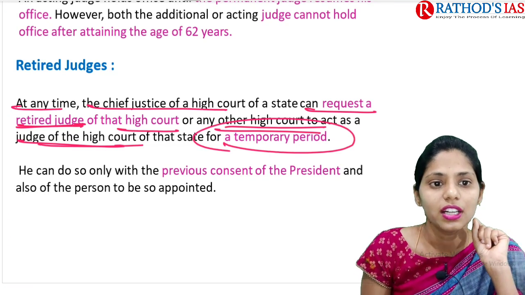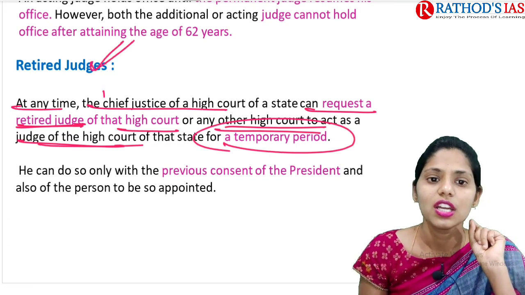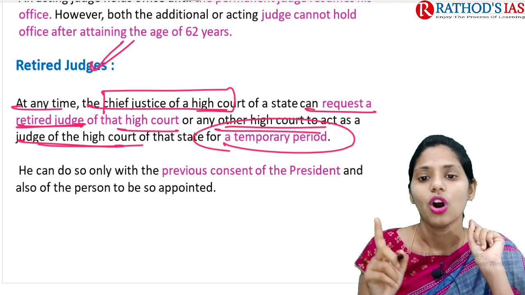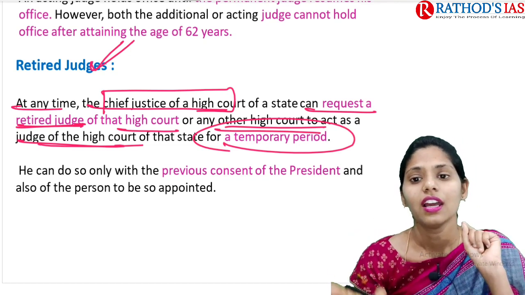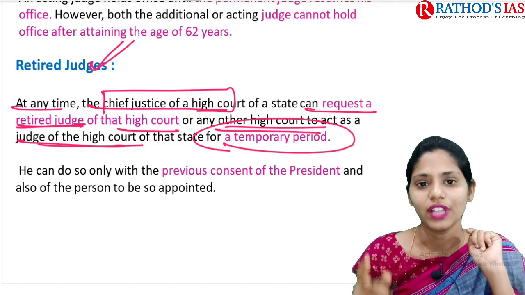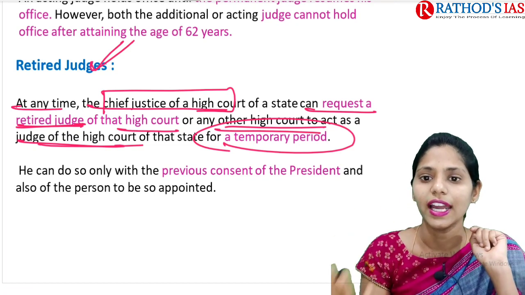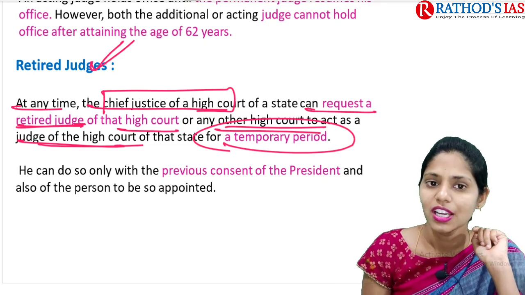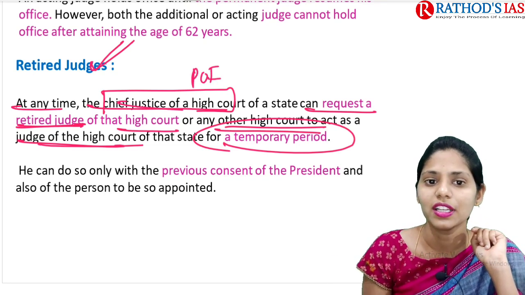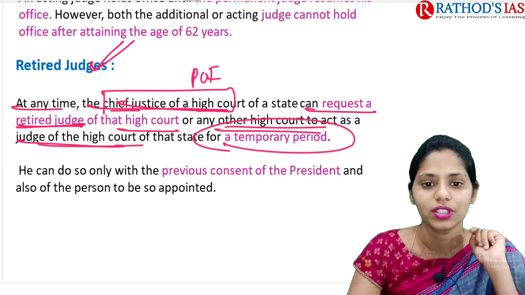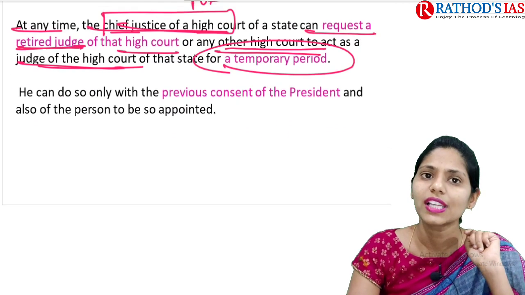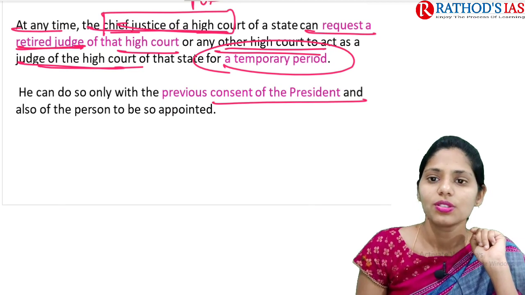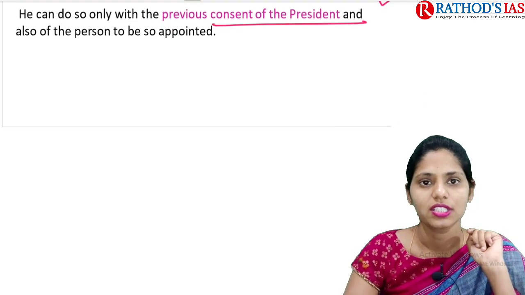So regarding retired judges, it is the Chief Justice of the High Court, not the President of India, who can make this request. Okay, but this can be done only with the previous consent of the President. So this is about retired judges.